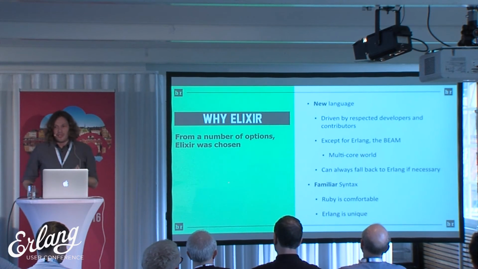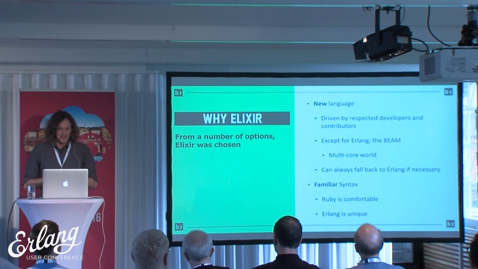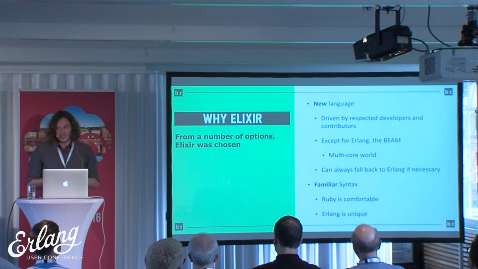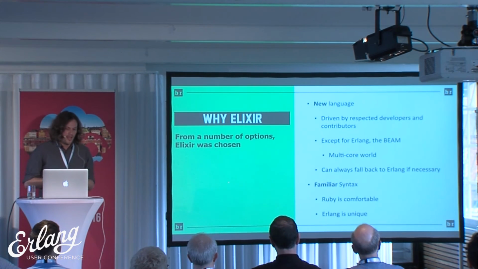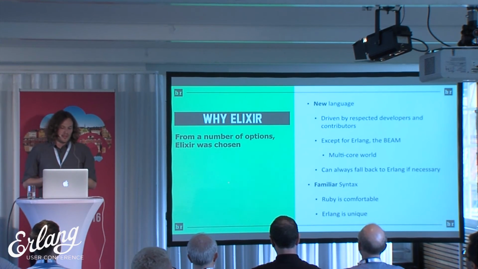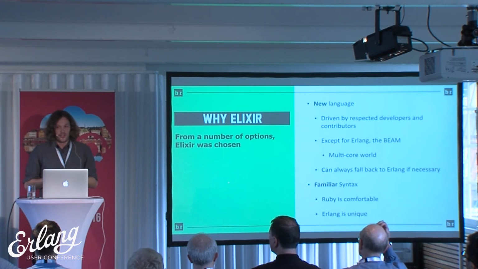And you had the Beam, which has been around for, I guess, almost 30 years, and it shines in a multi-core world. And at that time, about 2 years ago, if Elixir had fallen off, we could always write Erlang if necessary. So it had a fallback strategy. The syntax of Ruby is comfortable for Ruby and Rails developers, and Elixir looks very similar. It would have been a lot harder to sell had we said, okay, so now we're going to use Erlang. This is very different than Ruby. So you have to learn the functional programming concepts as well as the Erlang syntax.